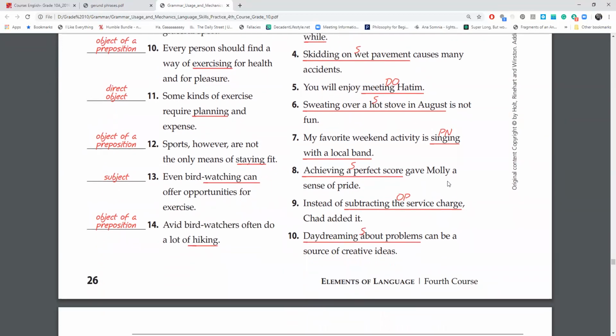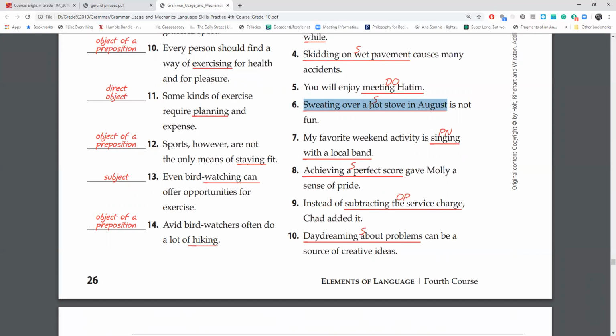Number six, sweating over a hot stove in August is not fun. So this whole thing here is the gerund phrase. Again, it is used as a noun. It's the subject of the sentence.